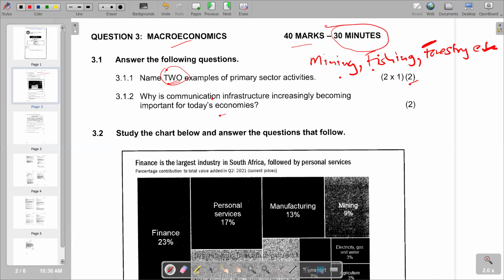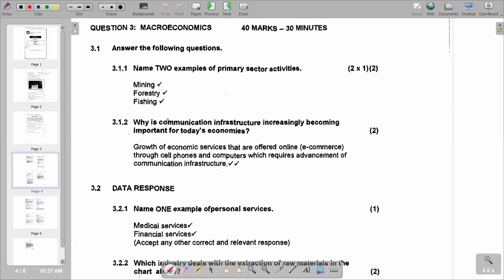So why is it important? It is important because it facilitates a smooth movement of information between parties, and faster movement of information between parties. So we go to the other section trying to see what points we have in terms of importance of communication infrastructure. This is why communication infrastructure is increasingly becoming important for today's economies: growth of economic services that are offered online, that is e-commerce through cell phones.